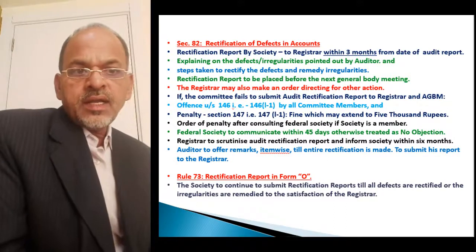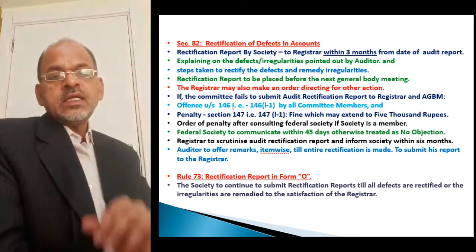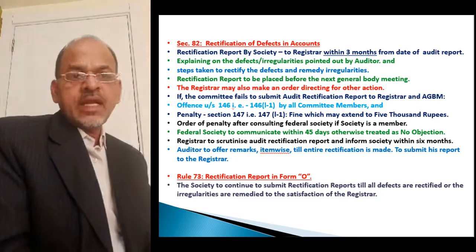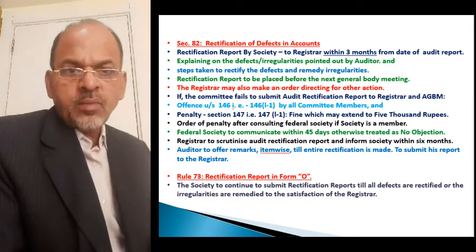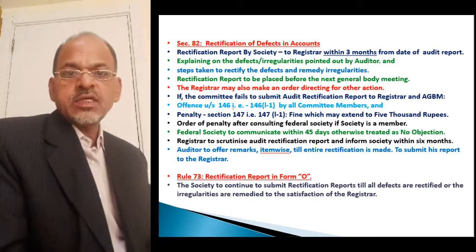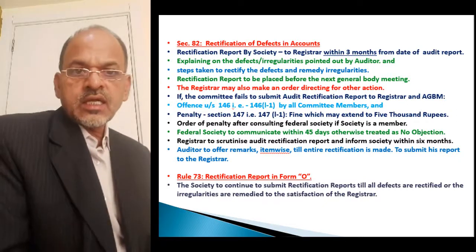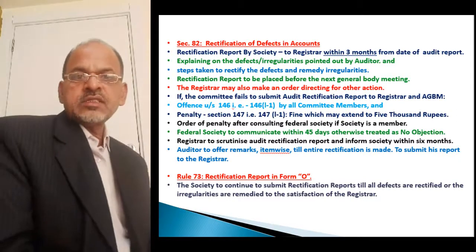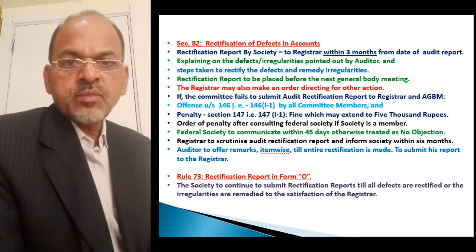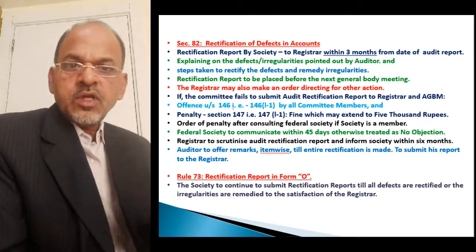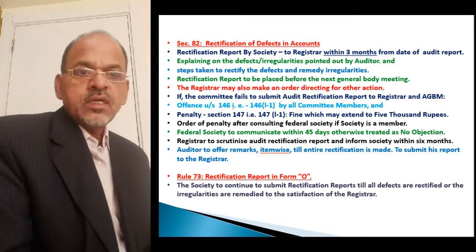Then comes the order of penalty after consulting the Federal Society. The society is a member of that Federal Society. See, while imposing this penalty for not submitting the audit rectification report, the opinion of the federation, state federation or district federation, is obtained by the registrar. The society must have got membership of that federation. If the society is a member of the federation, then the registrar will have to obtain an opinion from the federation, and the federation will have to give its opinion within 30 days.